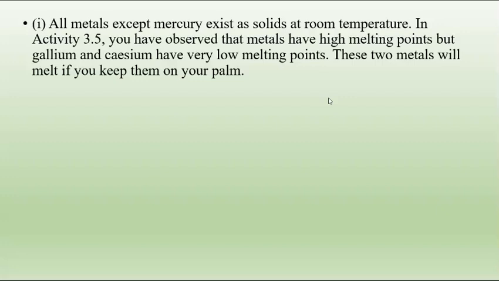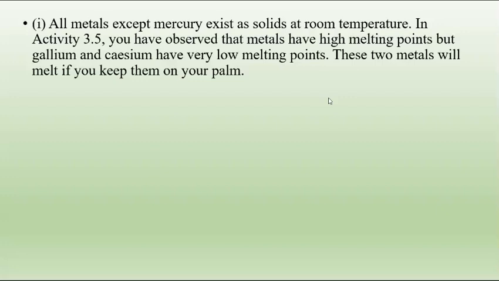In activity 3.5, you have observed that metals have high melting points, but gallium and caesium have very low melting points. These two metals will melt if you keep them on your palm. In activity 3.5, we saw that metals conduct heat and have high melting points.